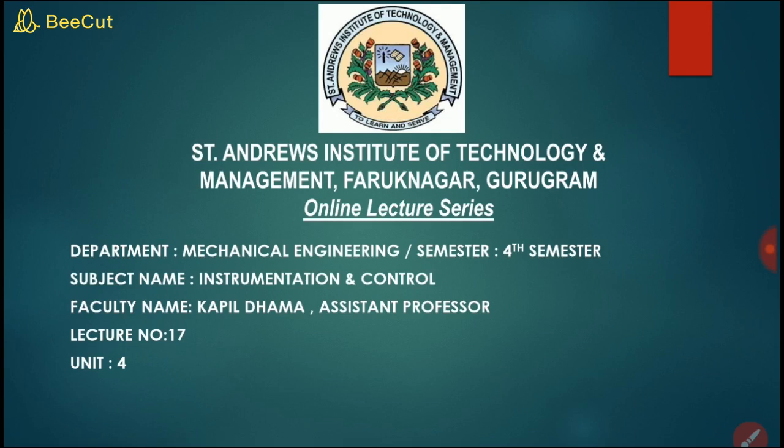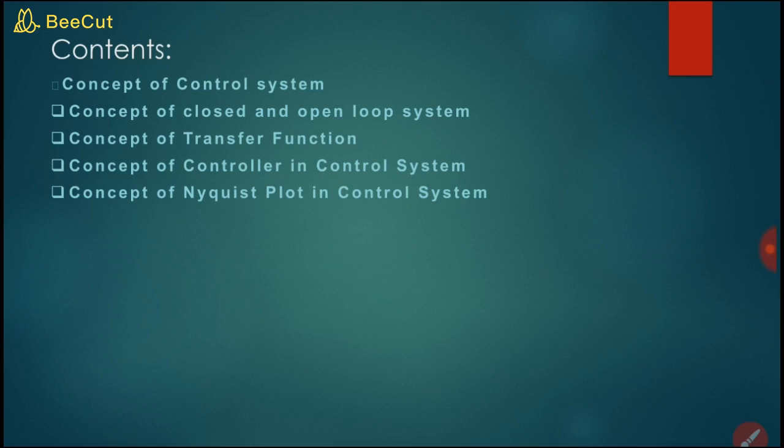So students, this is our last lecture, lecture 17 of Unit 4. We will cover the following topics regarding the concept of control system and its classification as closed and open loop system, and also we derive the transfer function. Also we discuss the controller concept in the control system, why there is a need of controller system, and we discuss the frequency response analysis like Nyquist plot in control system.